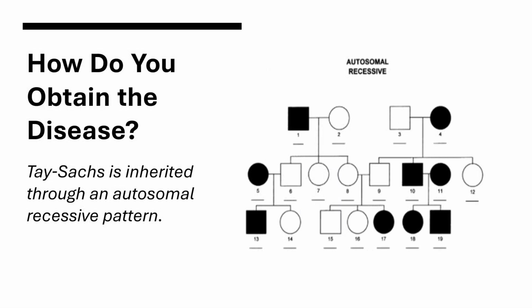It is a genetic disorder inherited in an autosomal recessive pattern, meaning both copies of the gene must be mutated for the disease to develop. It follows a predictable Mendelian inheritance pattern. For example, if both parents are carriers, each with a normal and a faulty HEXA gene, there's a 25% chance the offspring will receive 2 mutated HEXA genes, which would mean that the child has Tay-Sachs disease. There is a 50% chance the child will receive 1 mutated HEXA gene and 1 normal HEXA gene. This would lead to them being a carrier. Lastly, there's a 25% chance the child would inherit 2 normal HEXA genes, which would mean the child is not affected and is not a carrier.